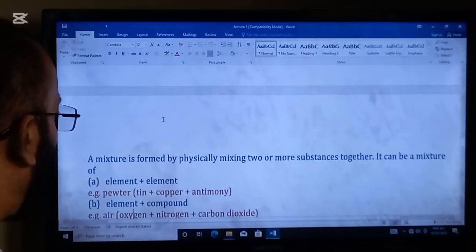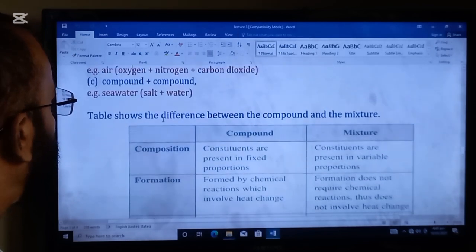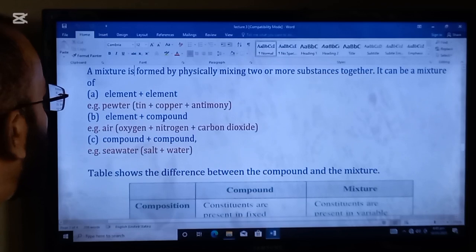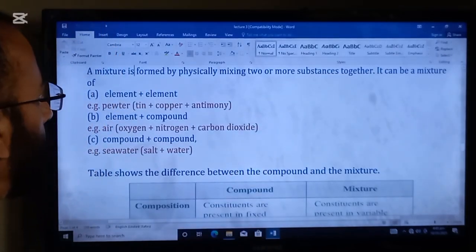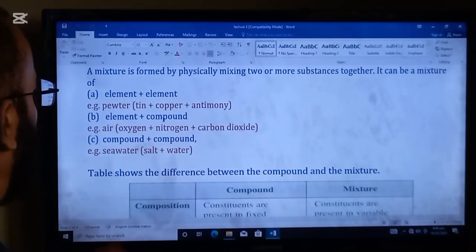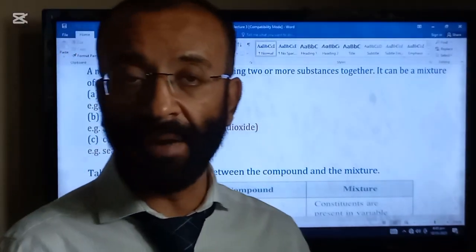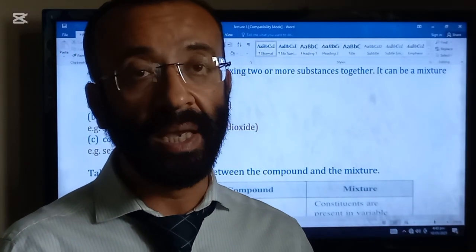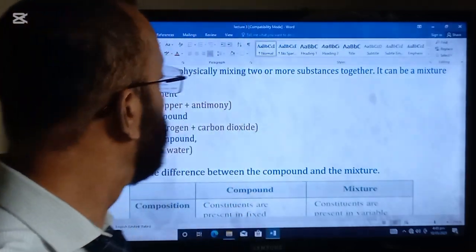A mixture is formed by physically mixing two or more substances together. It can be a mixture of element plus element. These are very important. You have to remember them because in the paper these types of questions frequently come.